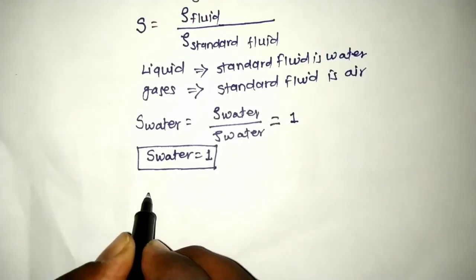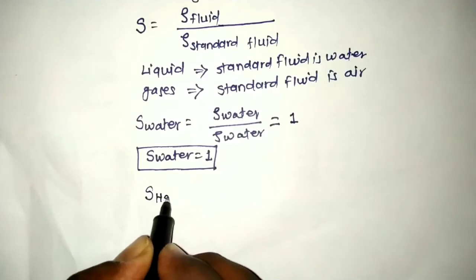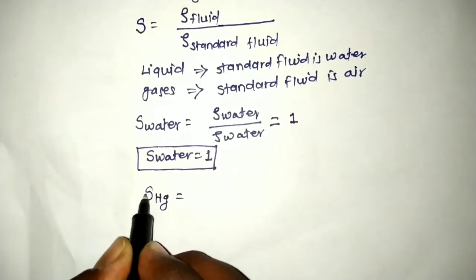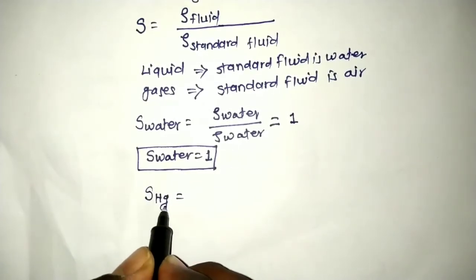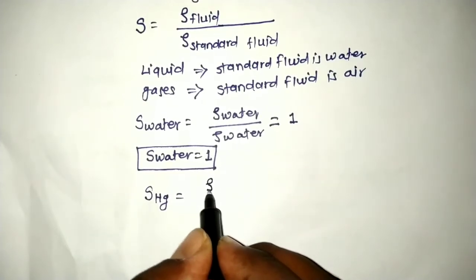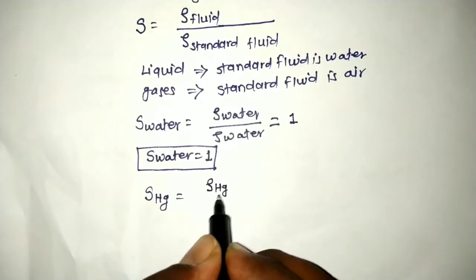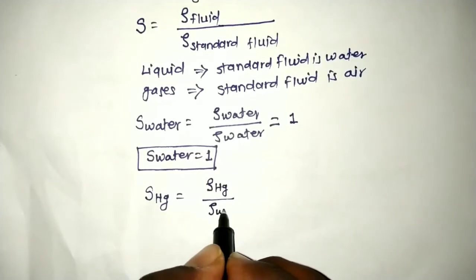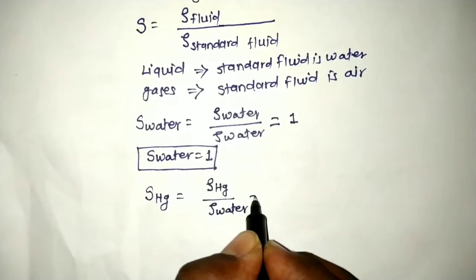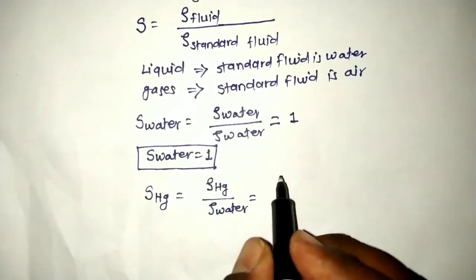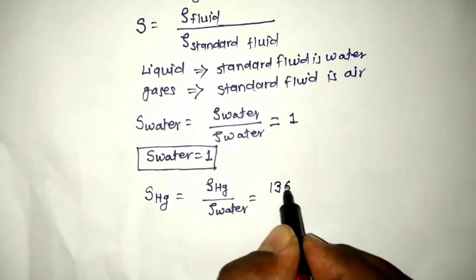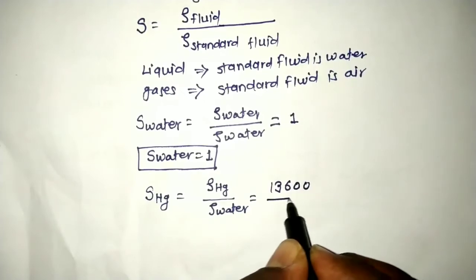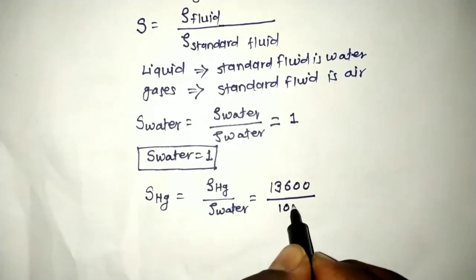Now we can calculate the specific gravity for mercury. We have written S for the specific gravity and Hg for mercury. So here we write the density of mercury divided by the density of water, as water is the standard fluid. The density of mercury we know is 13,600 and the density of water is 1000.